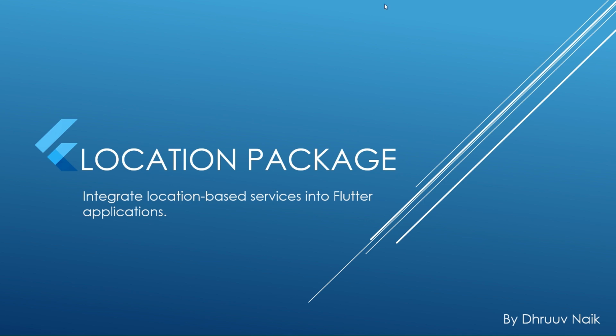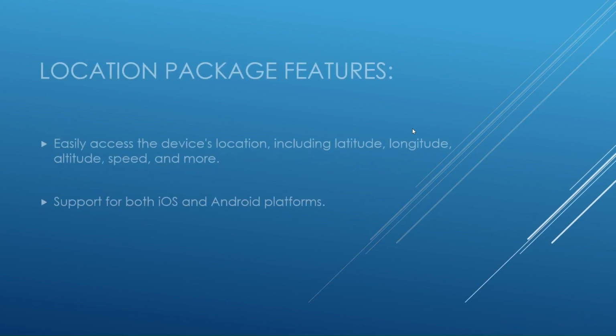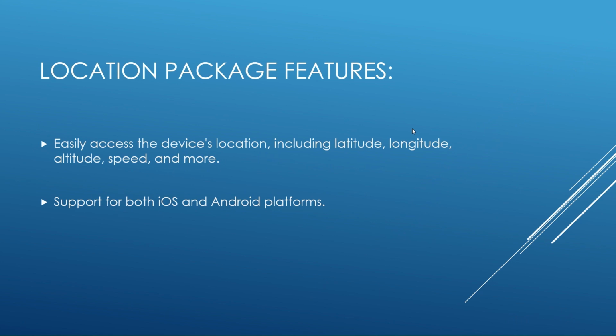The Flutter Location Package is a powerful tool that allows developers to integrate location-based services into their Flutter applications. With the Location Package, you can easily access the device's location, including latitude, longitude, altitude, speed, and more, providing a seamless experience for location-aware apps. One of the key features of the Location Package is its support for both iOS and Android platforms, making it a versatile choice for cross-platform development.